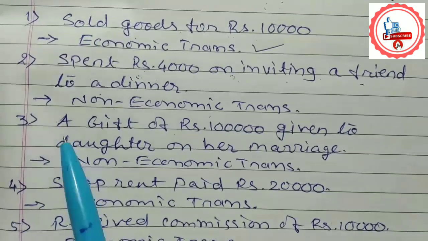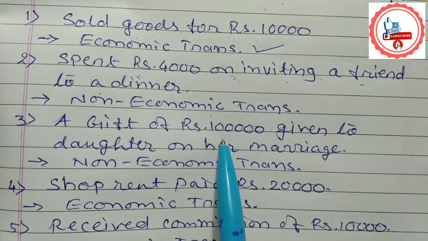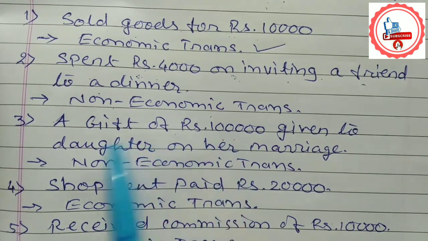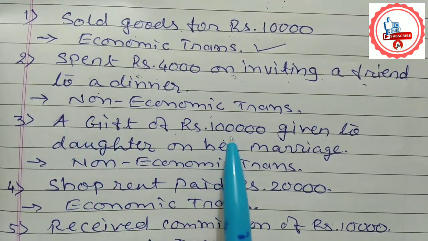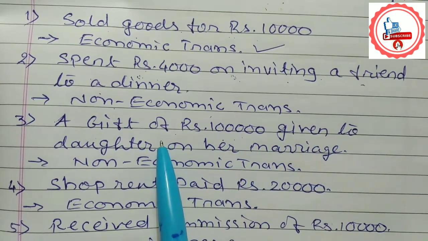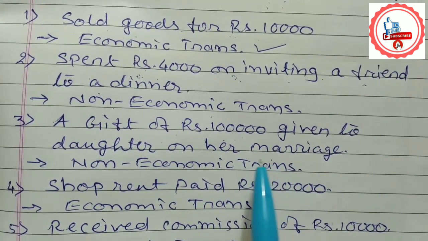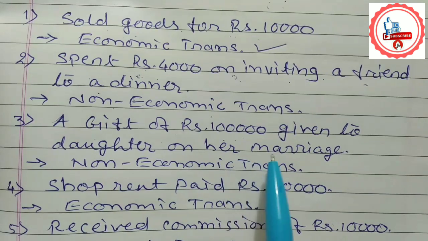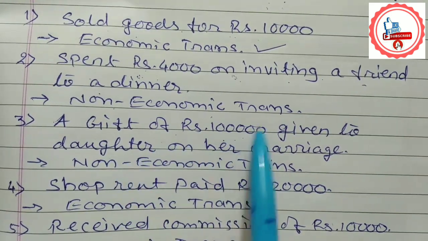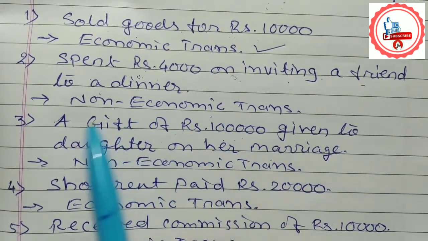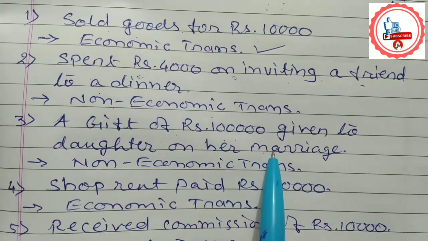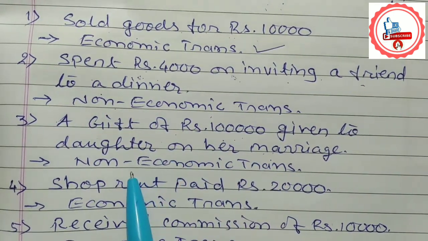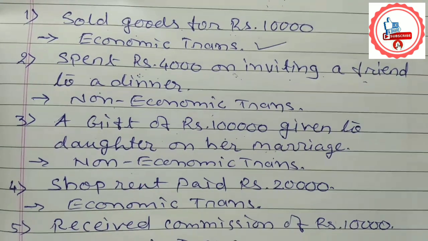Third example, a gift of rupees 1 lakh. Gift means we do not have any expectation to get something in return. The transaction took place with love, affection and relation. That is called a gift. Such a gift of rupees 1 lakh is given to a daughter on her marriage. We are not expecting to get something in return from the daughter. That's why such a transaction is called a non-economic transaction, and non-economic transactions are not recorded in the books of accounts.